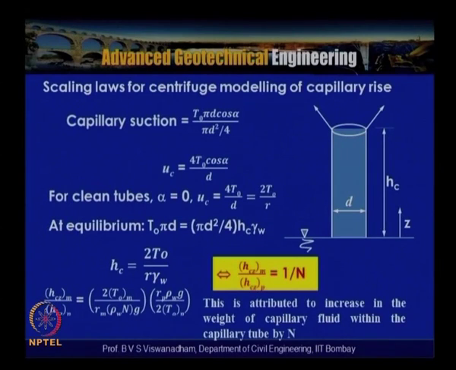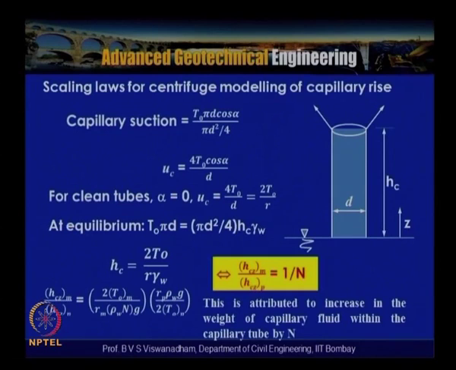At equilibrium, when water rises above the water table because of this capillary phenomenon, the equilibrium is between the surface tension forces and the self weight of the water column in the capillary tube. This tube is the interconnected pore voids aligned in a line, assuming the diameter is d.